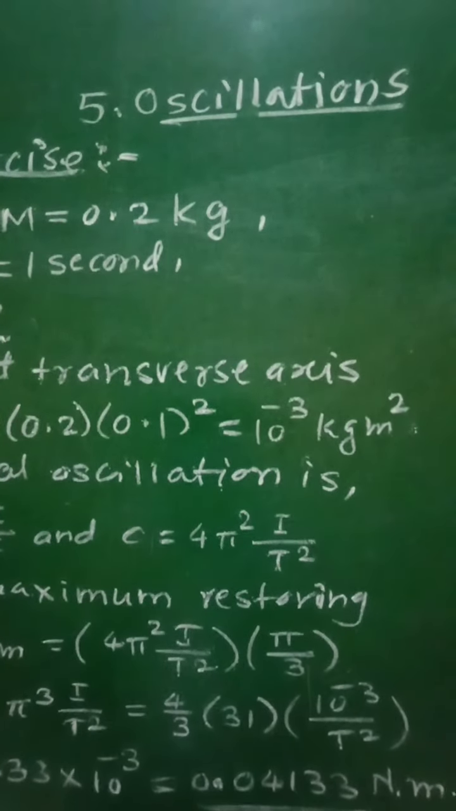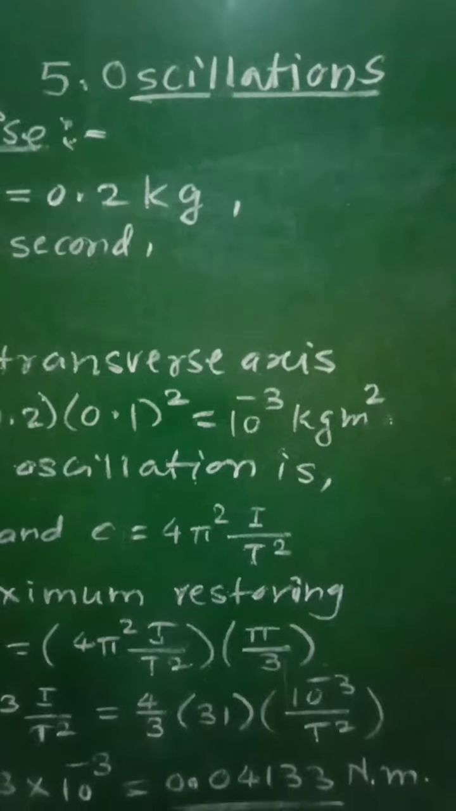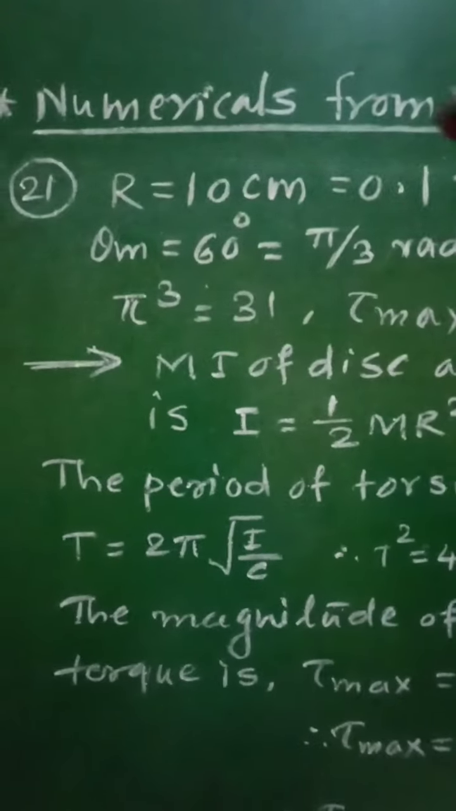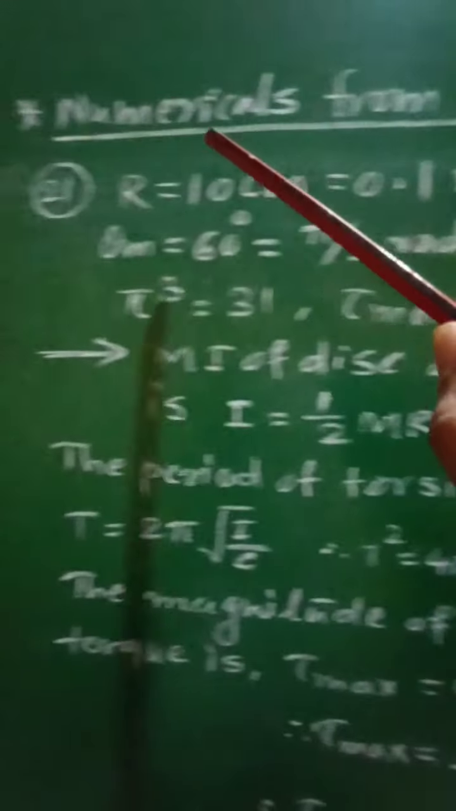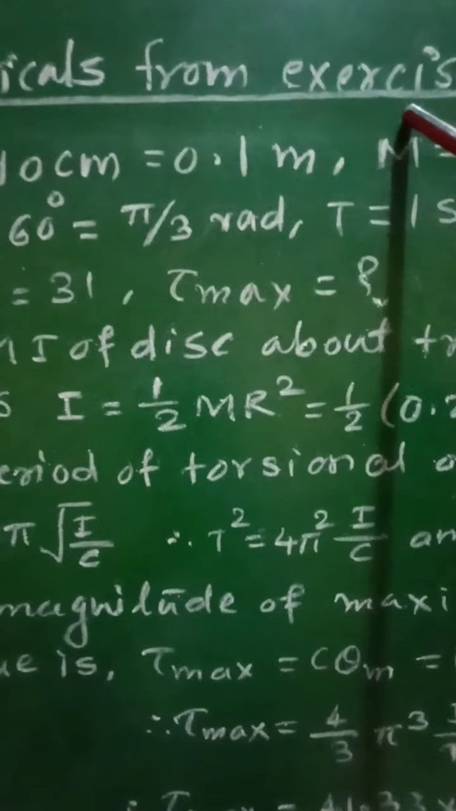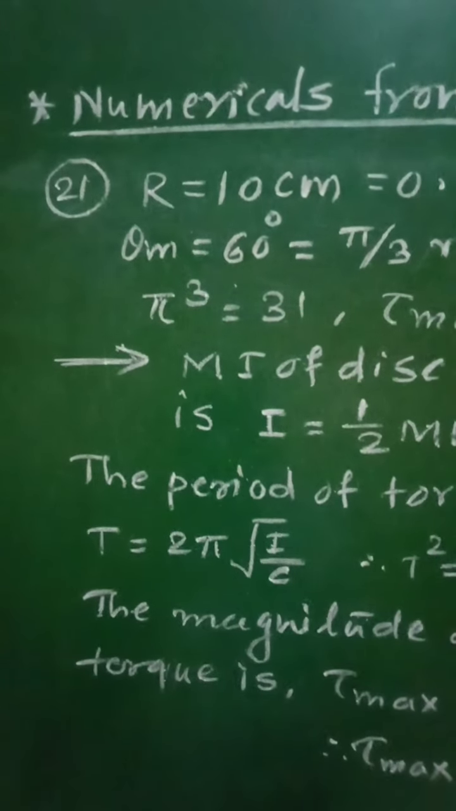Class 12th Subject Physics, 5th chapter Oscillations. From this chapter, let us see numericals from exercise. Let us see numerical number 21.